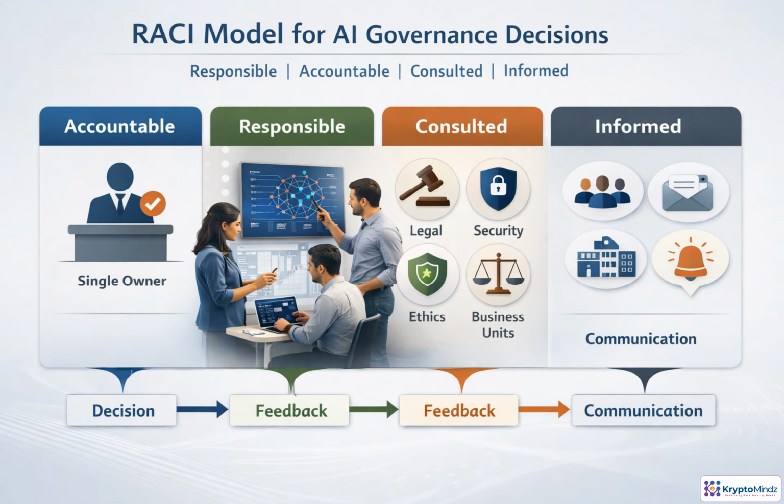RACI is a simple way to remove ambiguity from AI governance. For every major decision, name one accountable owner, the person who ultimately says yes, no, or not yet. Then identify who is responsible for doing the work, such as analysis, testing, documentation, and implementation. Bring in consulted experts early, including legal, security, privacy, ethics, and affected business teams, so risks are understood before decisions harden. Finally, define who must be informed, so escalation, transparency, and operational readiness are not left to chance. The value is clear decision rights, not more bureaucracy.